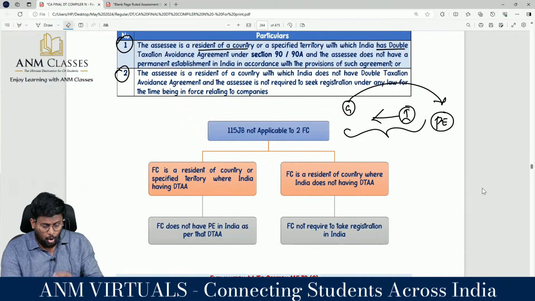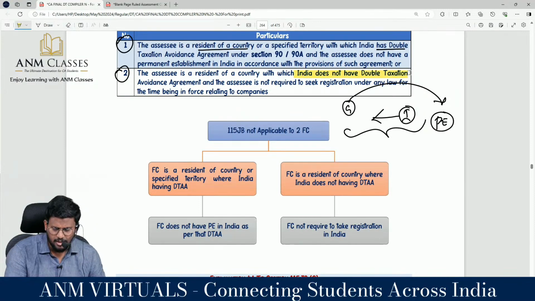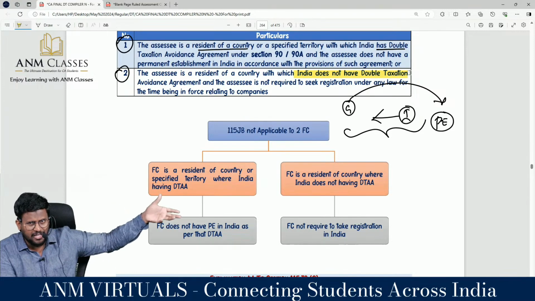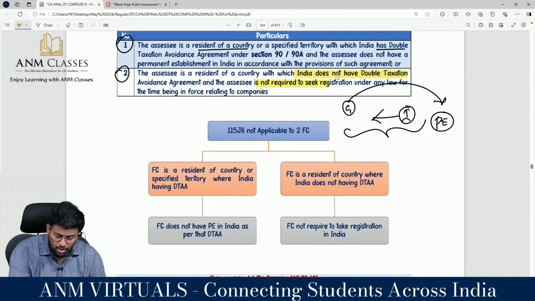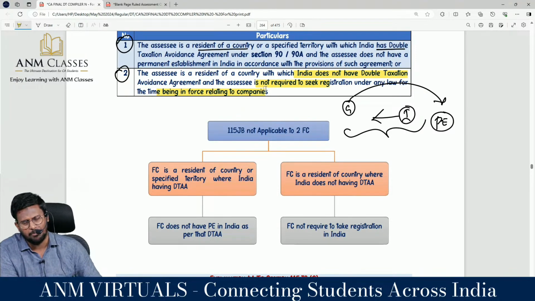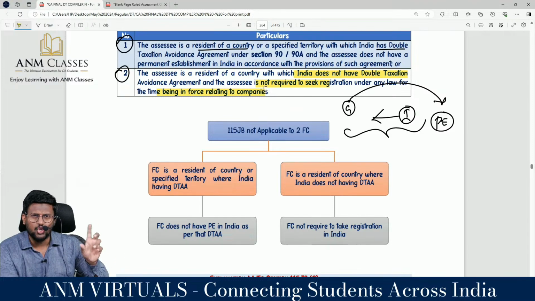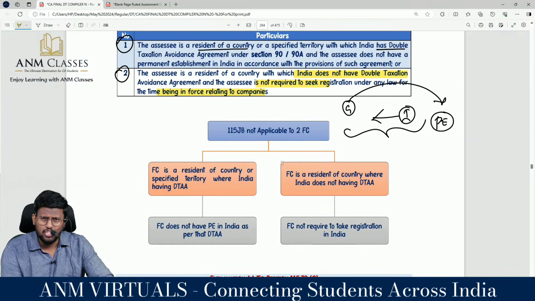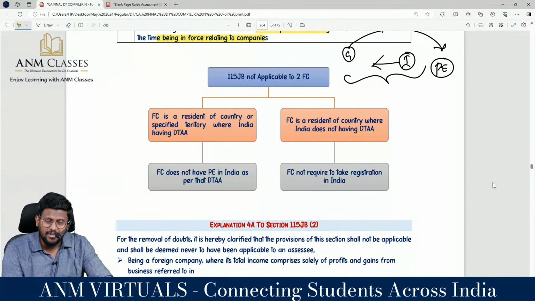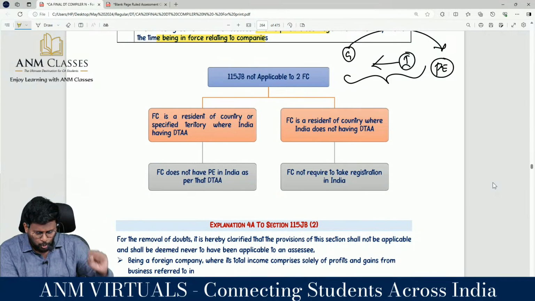Or the assessee is a resident of a country with which India does not have a double taxation avoidance agreement, and the assessee is not required to seek registration under any law for the time being in force relating to companies in India. That company is not liable to take registration in India. They may be a Section 8 company or a charitable purpose company or any company that is not liable to take registration in India. Then the provisions of 115 JB will not be applicable. So 115 JB is not applicable to two foreign companies.